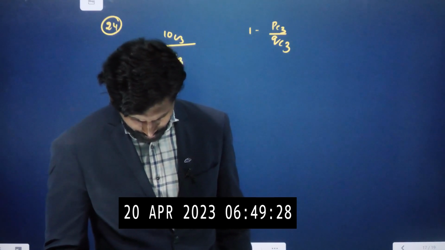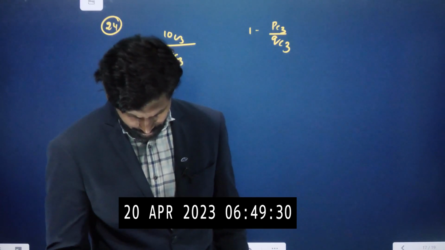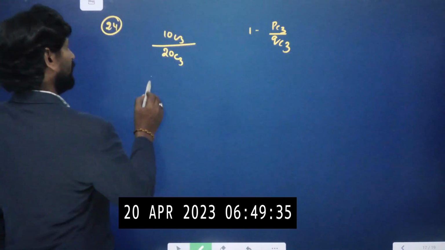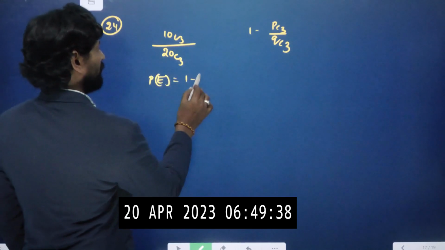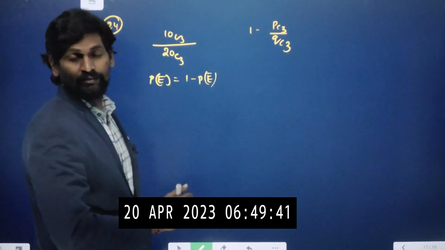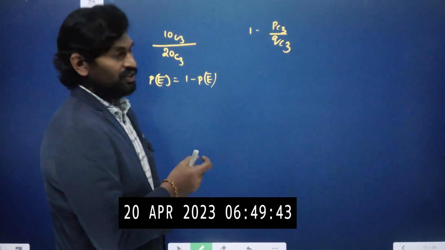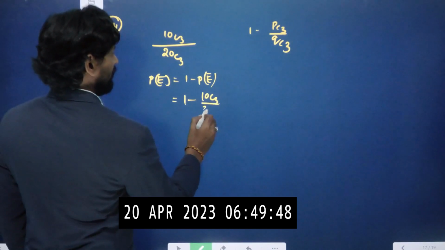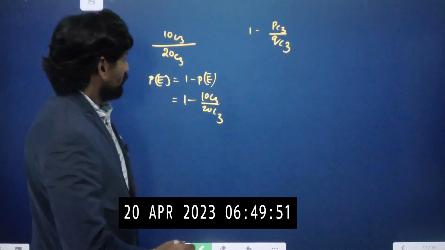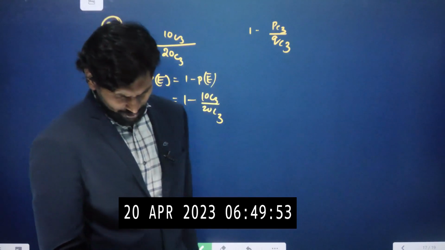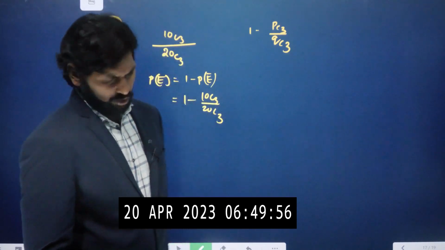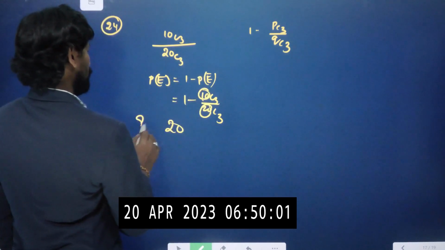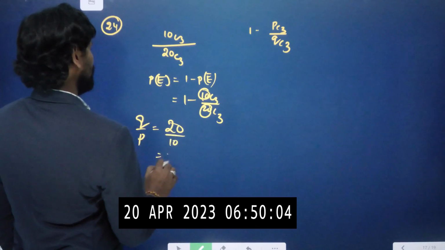Here we can use the complementary event. What is the complementary event? We can write P of E is equal to 1 minus P of E bar. I told you already, P of E plus P of E bar is equal to 1. So based on this, that is equal to 1 minus 10C3 by 20C3. We need to find the value of Q by P. So just compare: 20 and 10. Q by P is equal to 20 by 10, nothing but 2.